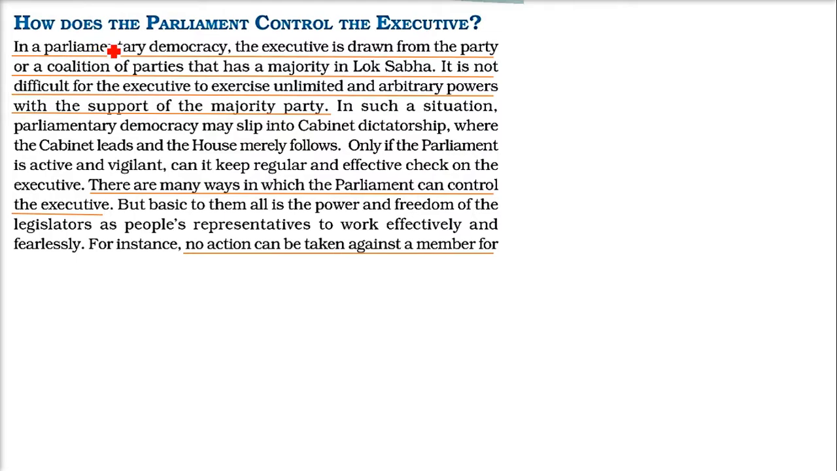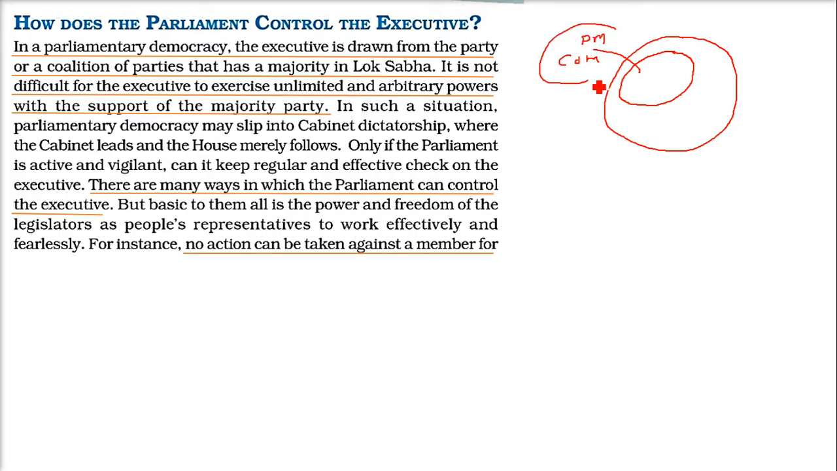Now, how does the parliament control the executive? As we have seen earlier, the parliament is where members of parliament make laws, rules, and regulations, and in this we have the majority party, which has the Prime Minister and Council of Ministers. So this is the actual executive. We call them the political executive.